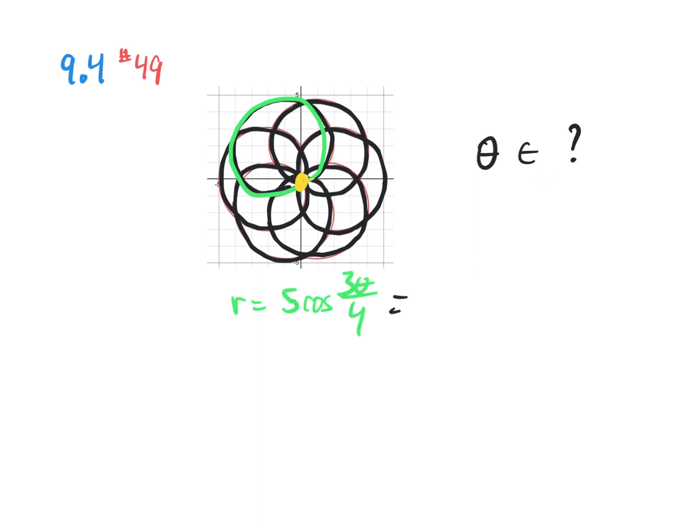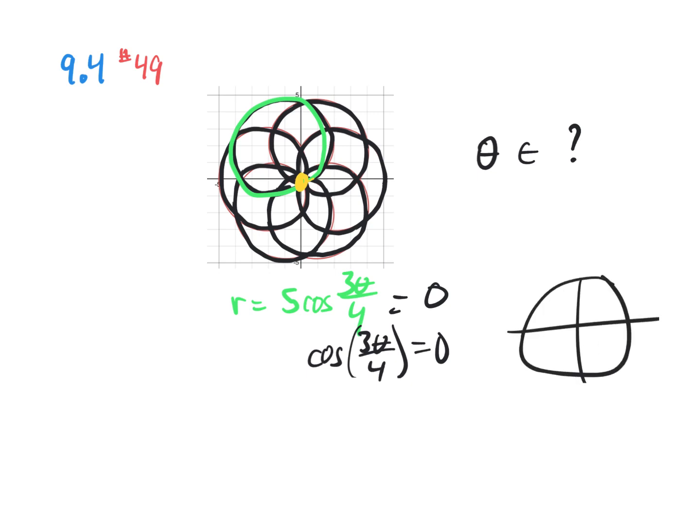All right, so when is that radius equal to 0? When cosine of 3 theta over 4 is equal to 0. And when is that true? We're asking for a cosine ratio. We're wondering when is it equal to 0? Well, that's the x-coordinate. And the x-coordinate is equal to 0 here and here.